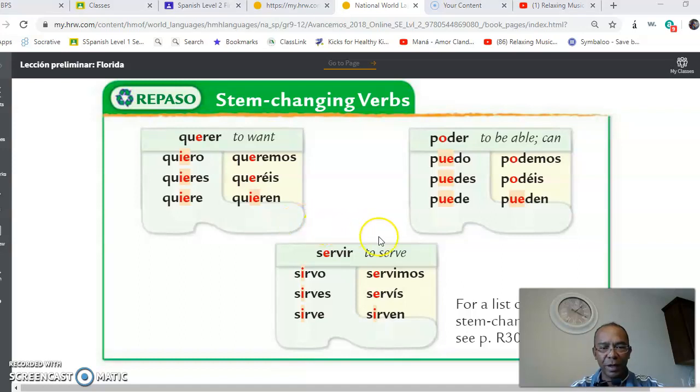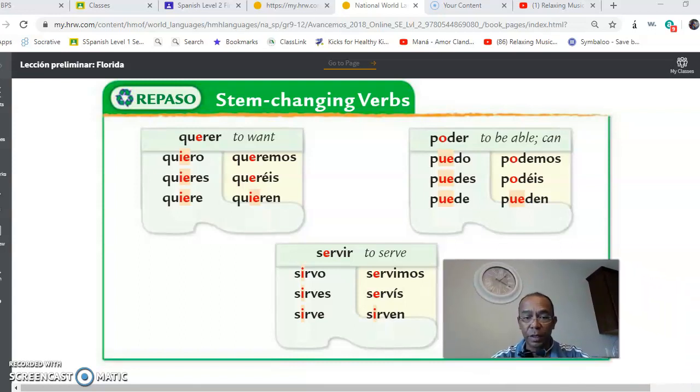Hello everyone. Today we are going to be learning about stem changing verbs. We're going to be reviewing the stem changing verbs. So here we go. These are the stem changing verbs.